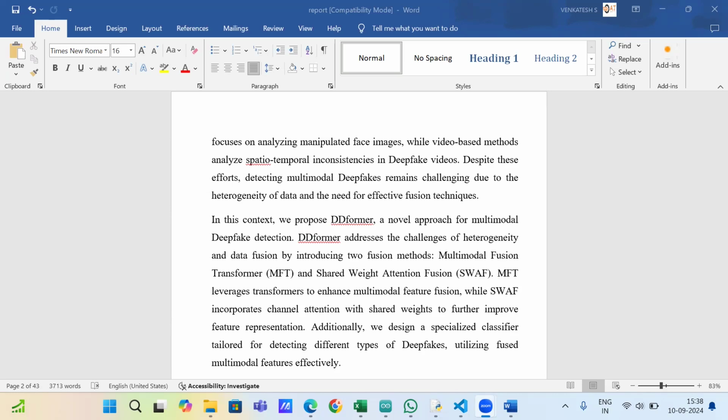And I have used SWAF. It is nothing but Similarity-based Weighted Average Fusion. It is a technique used in various fields, including deepfake detection and multimedia analysis. It generally involves similarity measures. It's nothing but using similarity metrics to compare and fuse different data sources or their features.